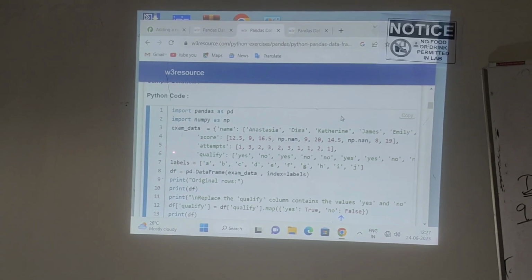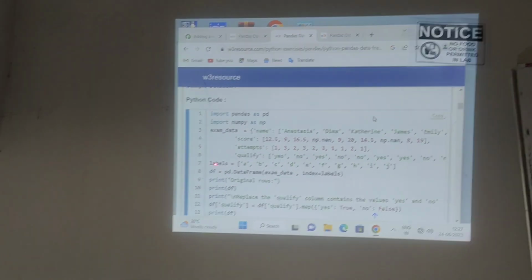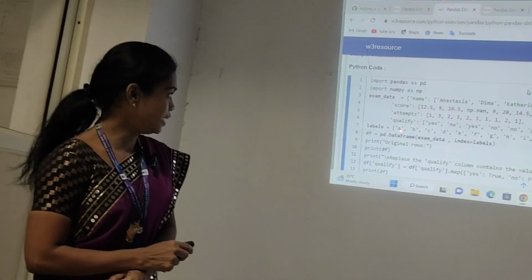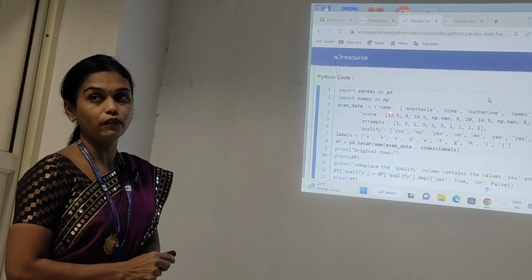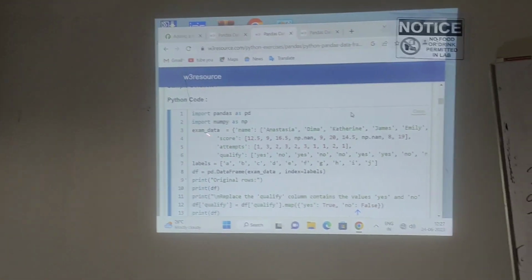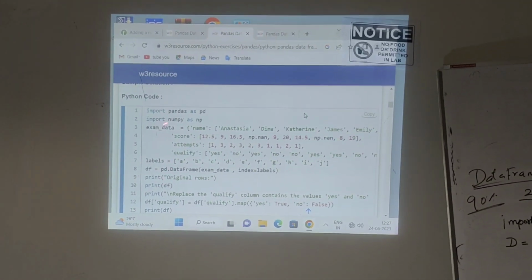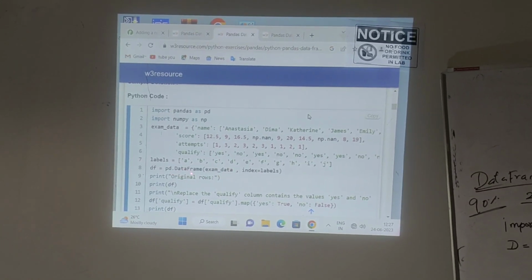Creating index values by using any variable name. Here I created indexing by using label. So I created one variable along with indexing. Understand? After creating this variable, I will use it to create a table with the help of a data frame.